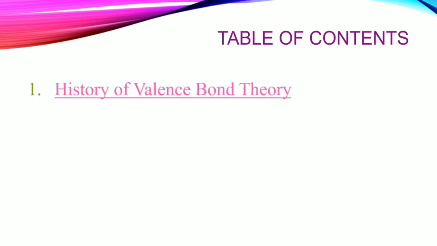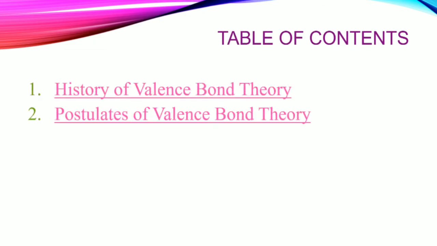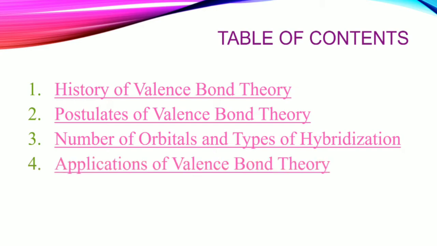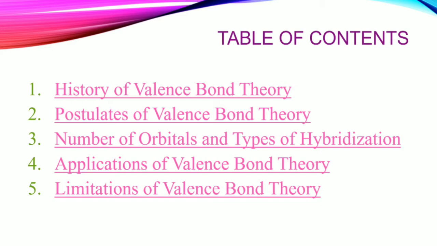These are the topics which we have to discuss in this lecture. First, history of valence bond theory. Secondly, postulates of valence bond theory. Thirdly, number of orbitals and types of hybridization. Another one is applications of valence bond theory, and what are the limitations of valence bond theory, right? So these 5 concepts you have to learn in this video.